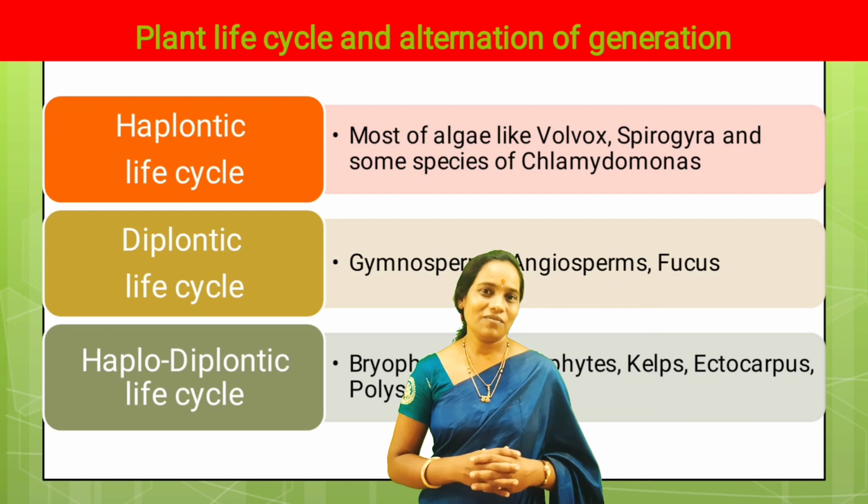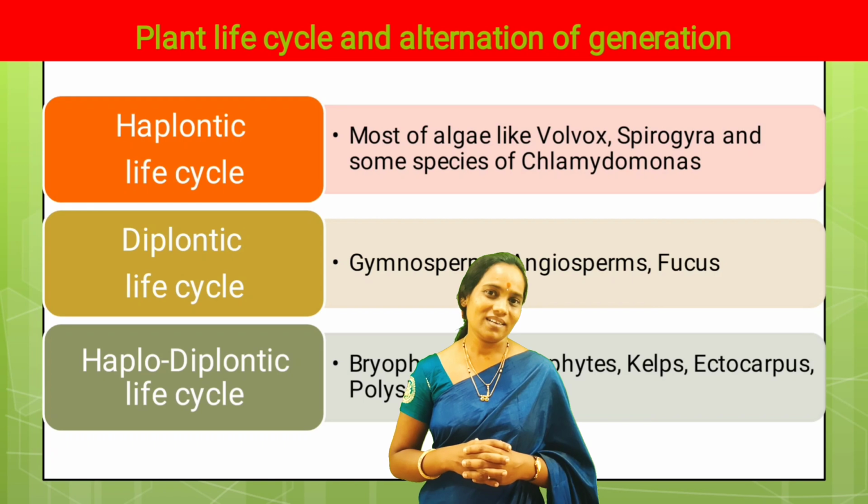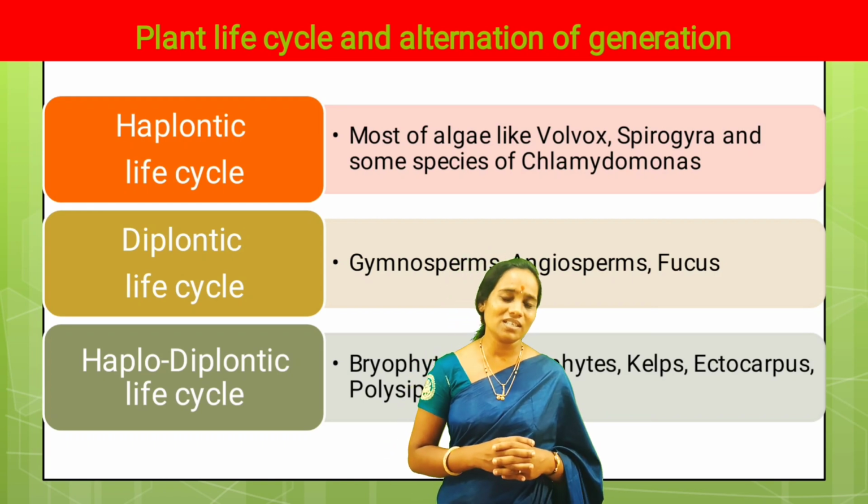With this, we have come to the end of the chapter, the Plant Kingdom, wherein we have discussed all the different groups of plants including algae, bryophytes, pteridophytes and gymnosperms. But sorry, I have excluded angiosperms because of the deletion of that particular part. And today I have ended with the different life cycles observed in plants.